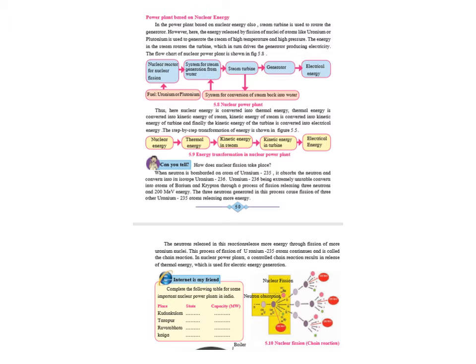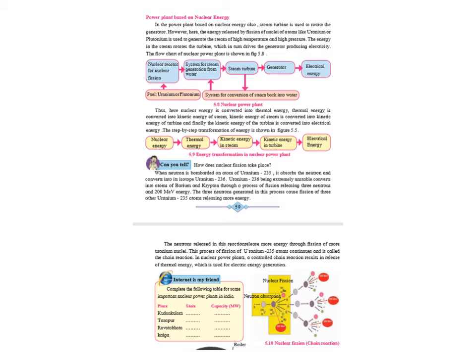Power plant based on nuclear energy, or nuclear power plant. In the power plant based on nuclear energy, a steam turbine is used to rotate the generator. In case of a thermal power plant, we use coal, whereas in case of a nuclear power plant, the energy released by the fission of nuclei of atoms like uranium or plutonium is used to generate steam of high temperature and high pressure. The meaning of the word fission is to break up.